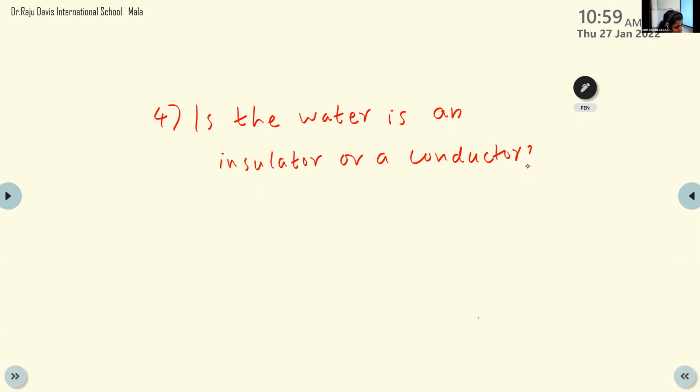Then now the fourth one: is water an insulator or a conductor? Is it clear? Yes. All right.